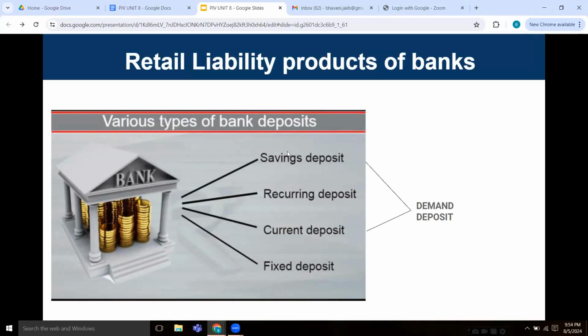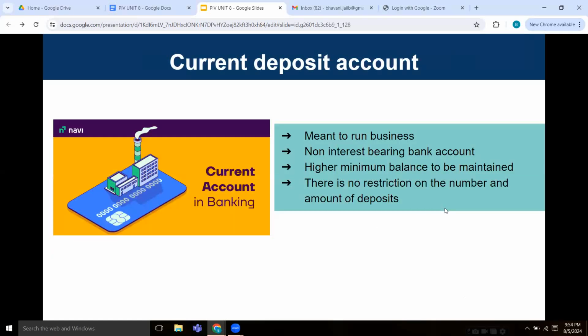Savings deposit and current deposits are two types of demand deposits. We shall look at the current deposit accounts in brief. Current deposits are meant to run businesses usually, and they're non-interest bearing bank accounts, which means no interest will be paid on these accounts.